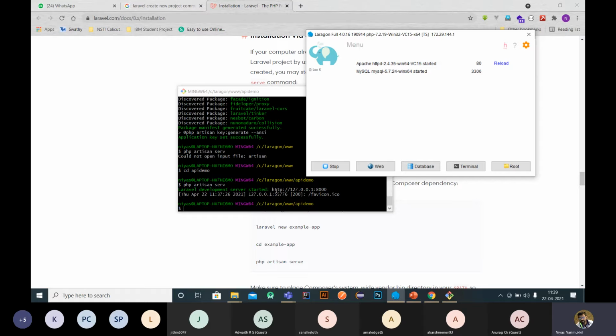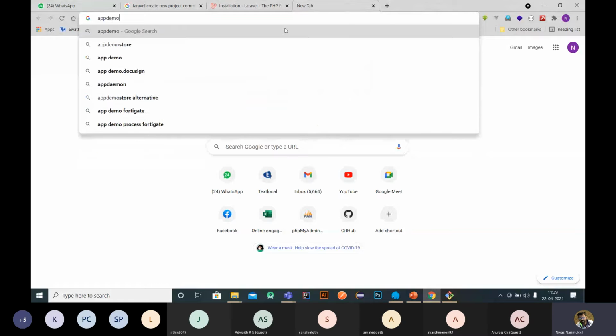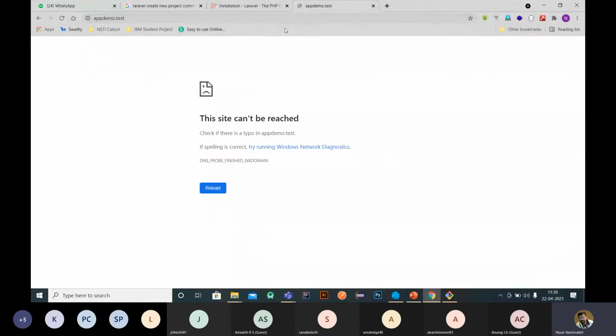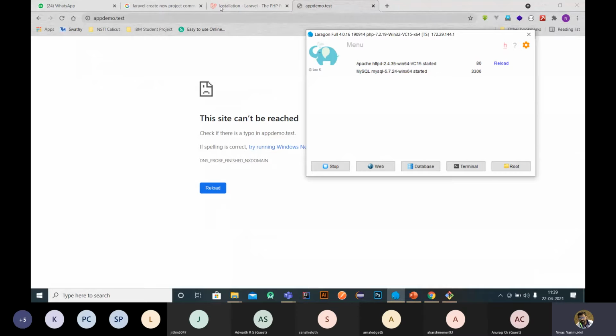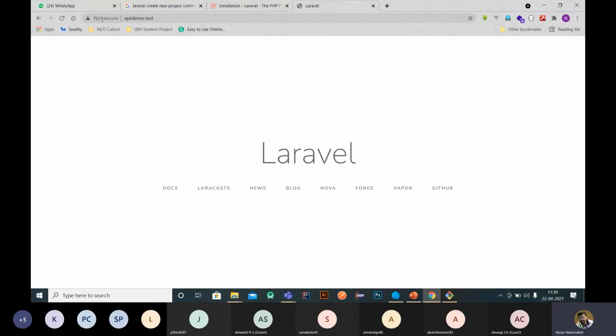So now the URL or the environment file is updated and we can access our website directly like this: the folder name of your website .test. I just provided the name as app demo, right? Actually it's API demo, so API demo.test. With the help of this, the rules inside Apache are created automatically by Laravel.